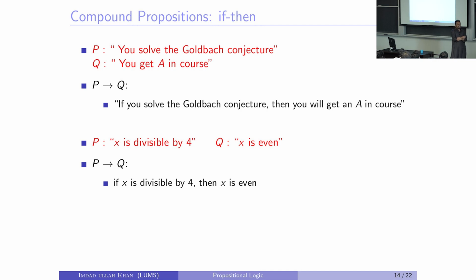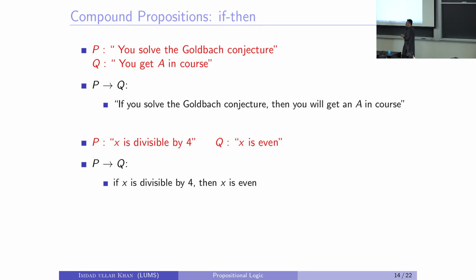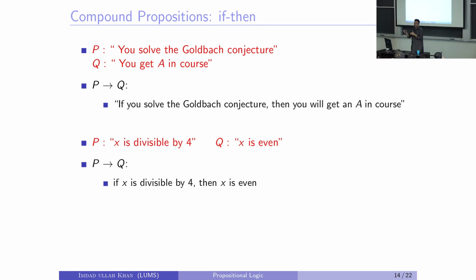P is the statement X is divisible by 4. Again, not exactly a proposition, but let's see. And Q is the statement X is even, right? Can you combine them in implication? Can you make a compound proposition, the implication of P and Q? Yes. Can you please say something? Yes, talk to me.